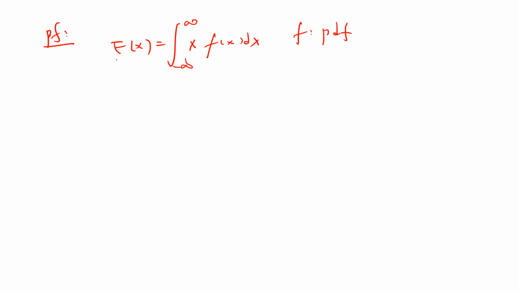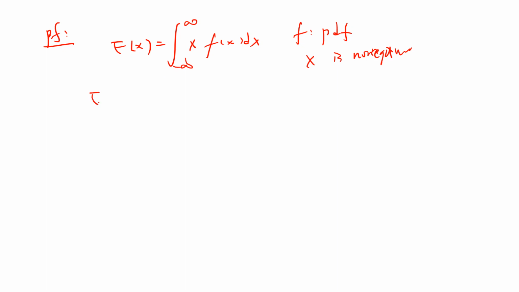Okay, so let's see the proof. First we prove the continuous version. So E of X is the integral of x f of x dx, because f is the so-called PDF, and we already assume that X is non-negative.